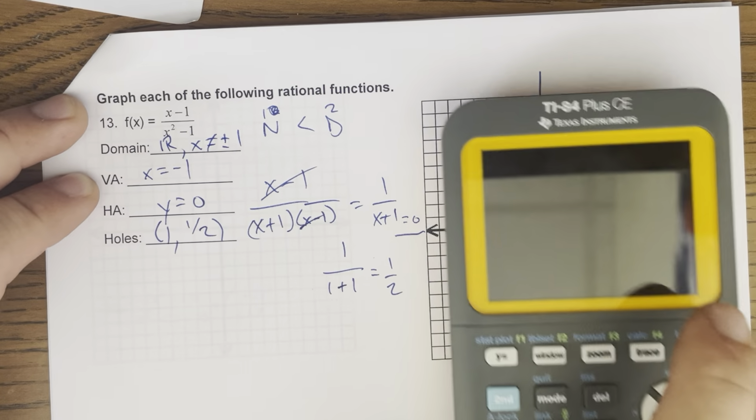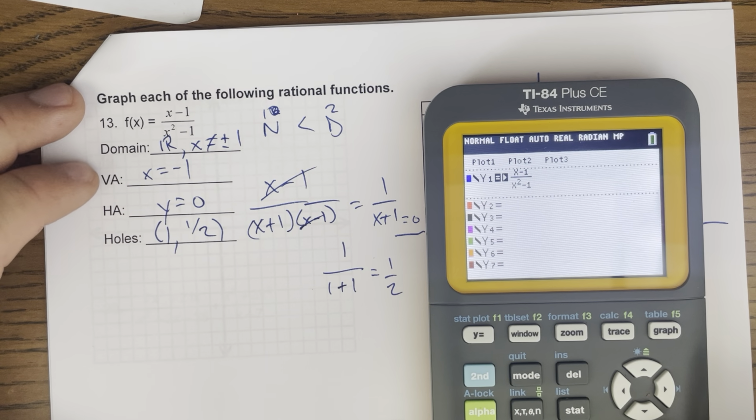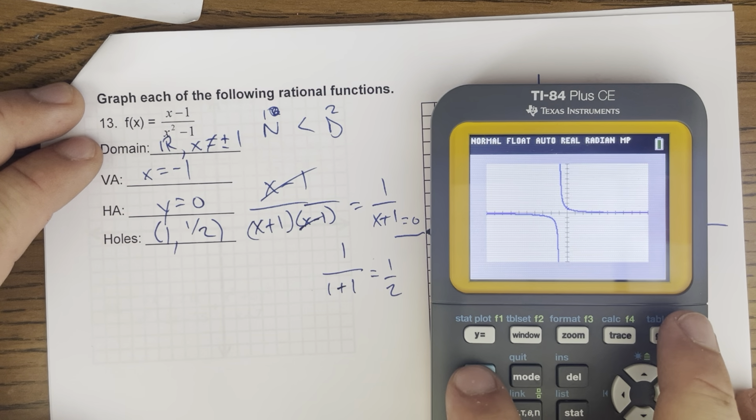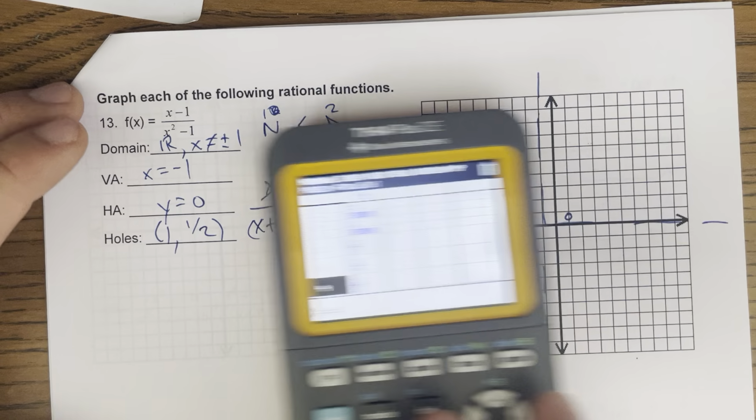As far as the graphing goes, I'm gonna go ahead and utilize my calculator. And so on top, we're gonna have x minus 1. On bottom, we already have x squared minus 1. And so I'm gonna go ahead and graph it. That's what it should look like. But to make my graph accurate, I'm gonna use my table.